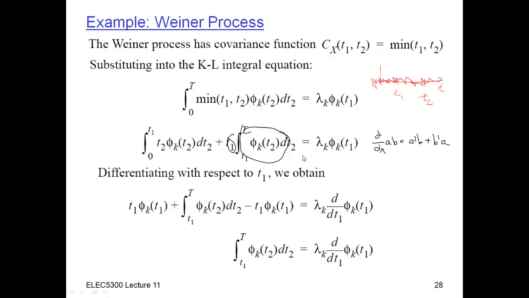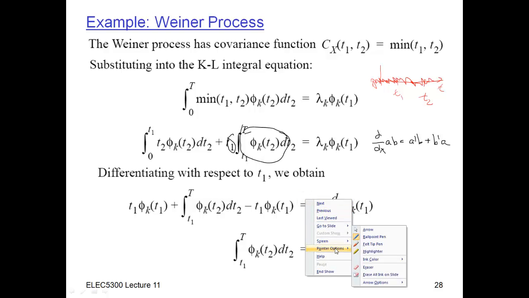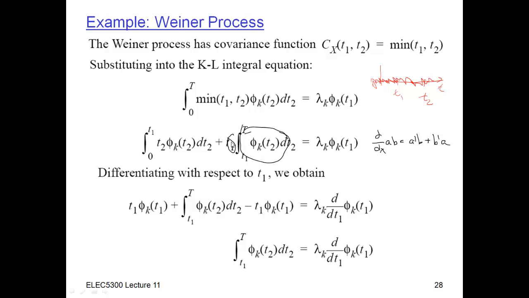then when I differentiate with respect to the first term, this one here, I'm just going to get 1, and I multiply by the second term, so I just get this integral here. And when I differentiate this thing here with respect to t1, instead of getting the integrand evaluated at t1, I get minus the integrand because it's at the bottom here. So I get minus this thing evaluated at t1 times a, which is this t1 here. So I get minus t1 times phi k of t1. So I've gotten rid of at least one of those integrals, this one here.